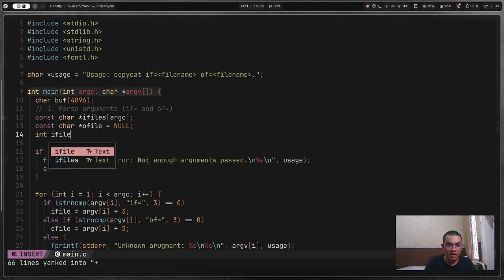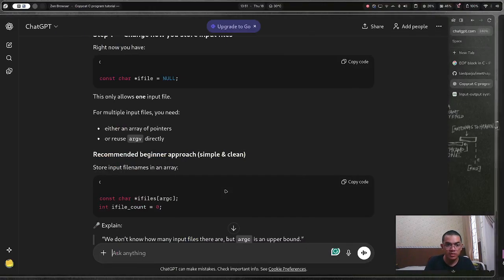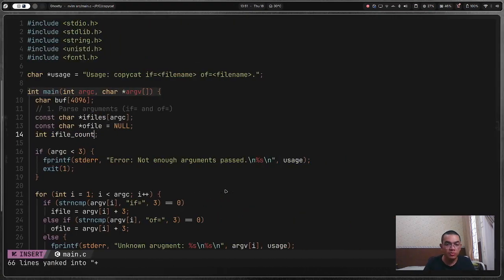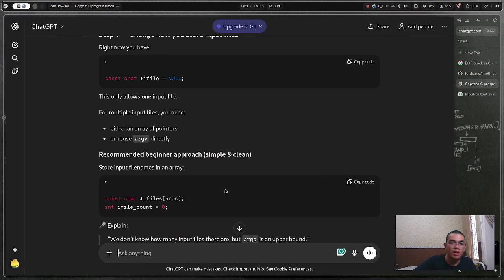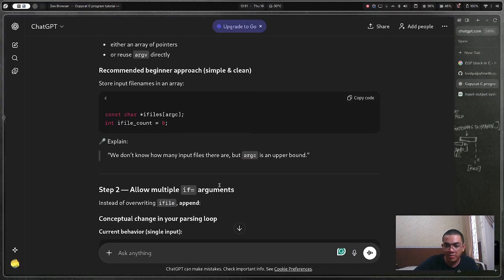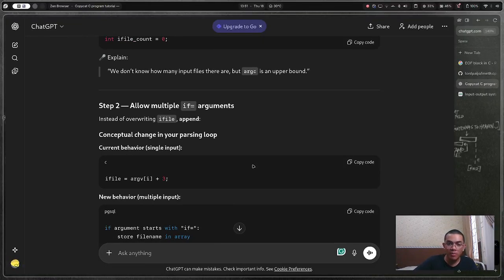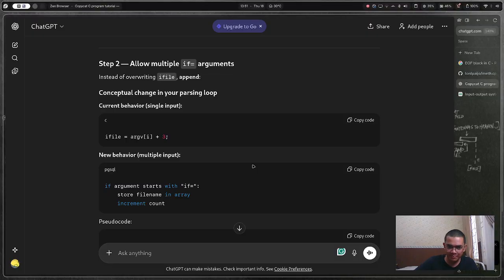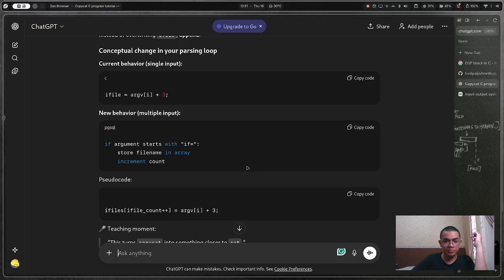Int ifile count equal to 0, of course. We don't know how many input files there are, but argc is an upper bound. Okay. Allow multiple if arguments. Instead of running ifile append, a conceptual change in your parsing loop, current behavior, new behavior, multiple input. If an argument starts with if, store the file name in the array.